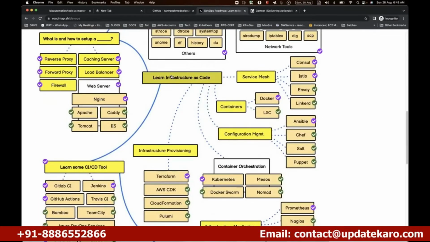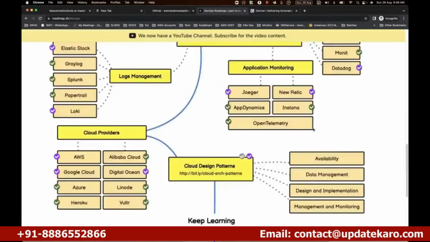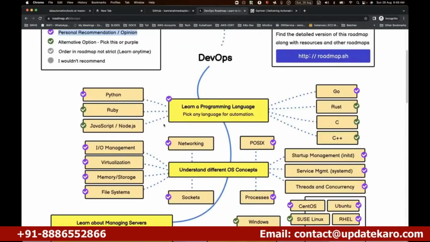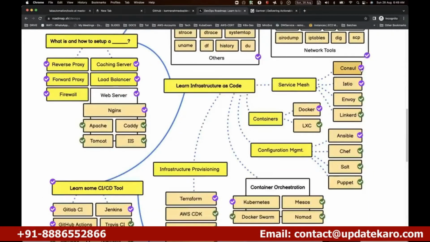So here's a major important one. Now learn infrastructure as code. Learn infrastructure as code. So here we have something called, the purple color, whatever we have, is a preference from these guys. The purple color is the recommendation from these guys. Okay, now coming back to this, then Istio or Consul. These are the two products widely used. So we'll talk about one of those.